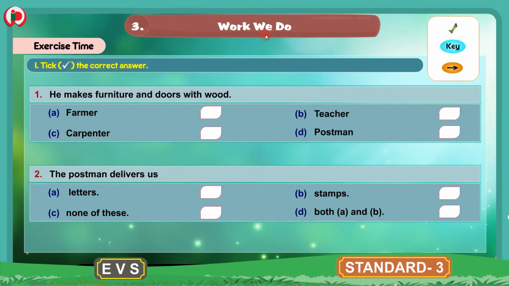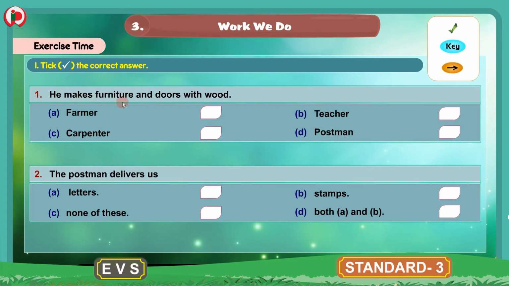3. Work we do. Exercise time. 1. Tick the correct answer. Children, here we have few sentences which are incomplete. We have to complete these sentences by choosing the correct answer from these given options. Let's read the first one.